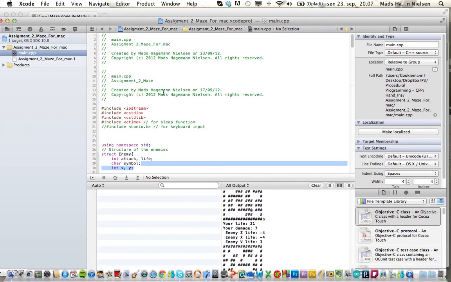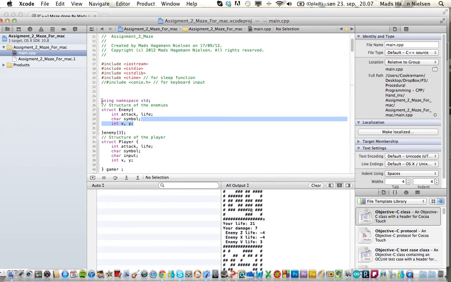Okay, so for the code, use the namespace std, of course, so I don't have to write std:: before everything. Here I have the structure of my enemies: struct Enemy with a capital E, the variable type from the start that has these attributes. I have my integers, attack and life. I could also have put the X and Y up here, but I didn't.